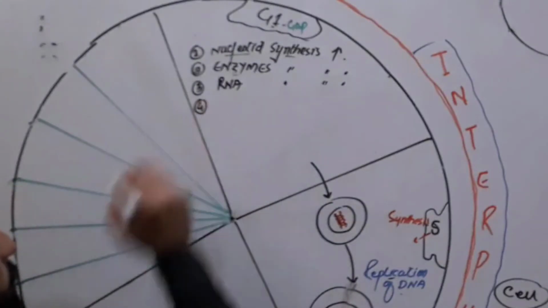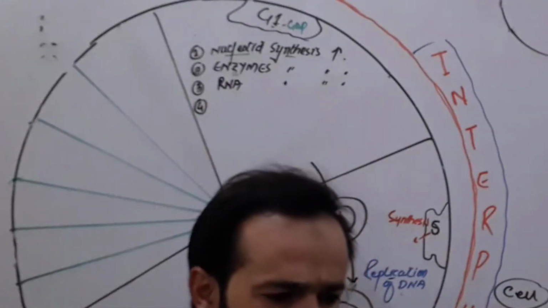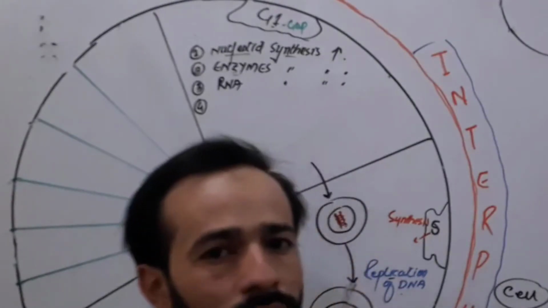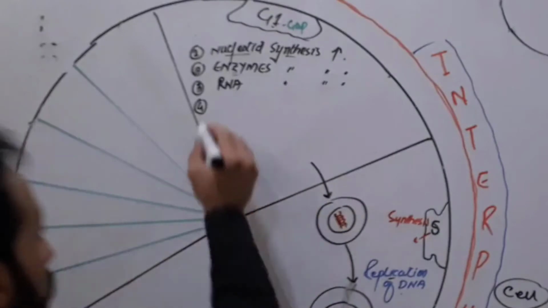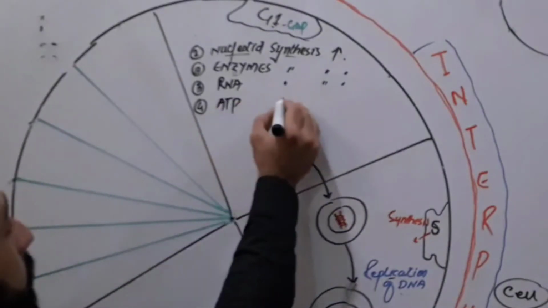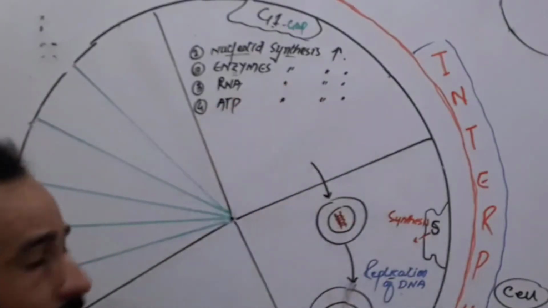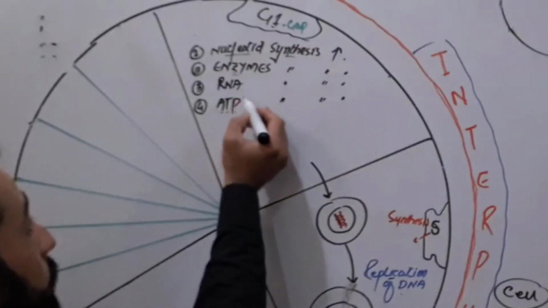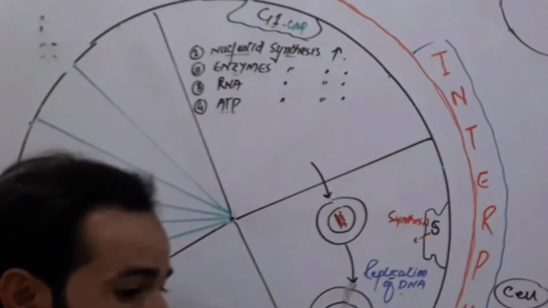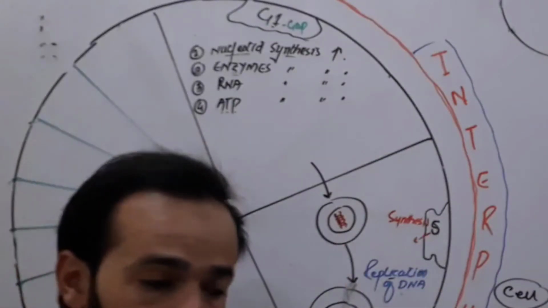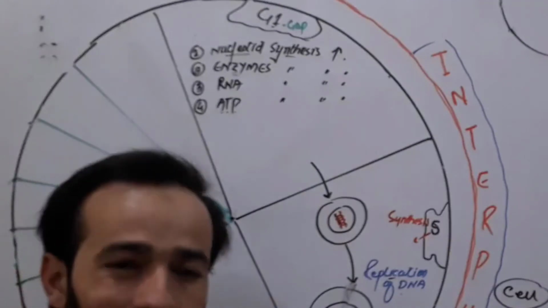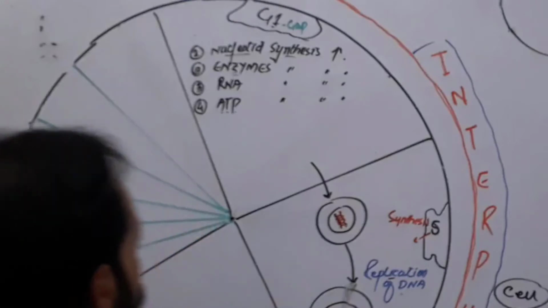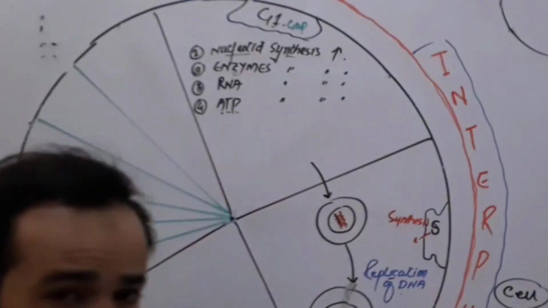Then number 4, look carefully. Whenever all these things are happening inside the cell, what do you think? Is energy less required or more required? More required. So we say that ATP synthesis increases inside the cell. All these functions require more energy, so there is more energy synthesis inside the nucleus and outside the nucleus in the cytoplasm, so that all these functions can be carried out simultaneously, right? So ATP synthesis increases inside the cell.